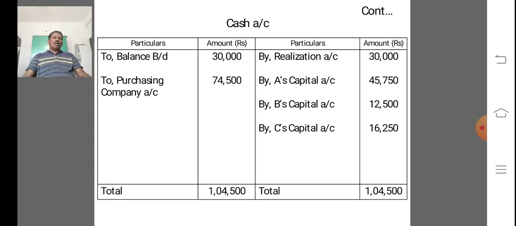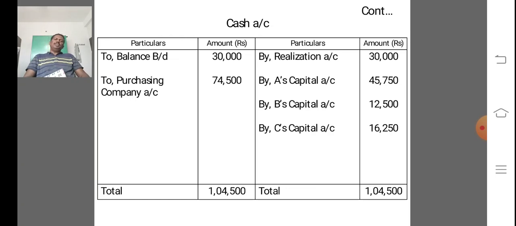So cash or bank account. Finally, cash or bank account is opened to record all cash receipts and all cash payments. Normally, the payments will be equal to receipt sides. So in this case, first we debit balance brought down, that is 30,000.